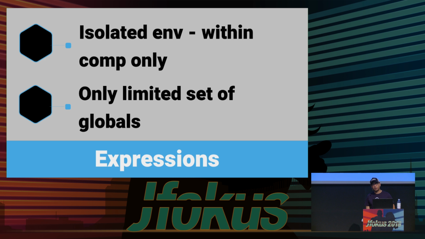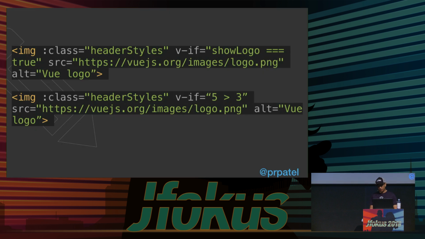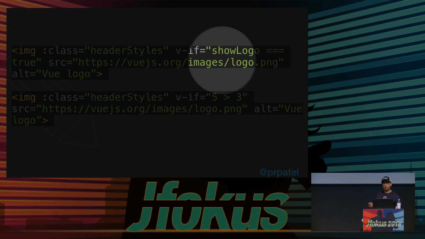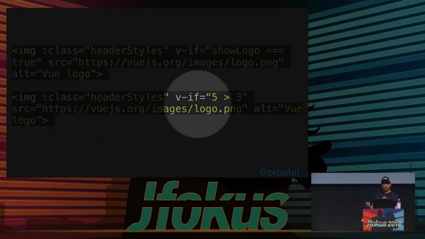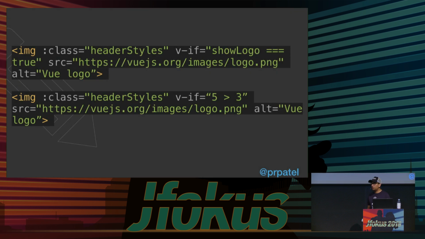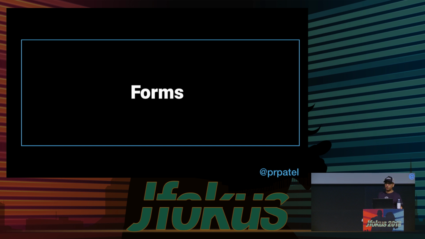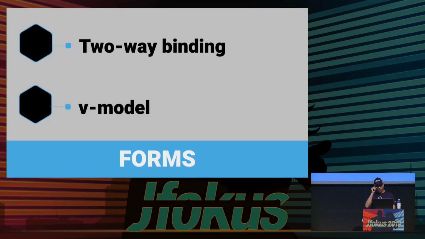Let's talk about expressions a little bit. So expressions are something that you can run inside of a Vue template, right? So we've already seen a few expressions. Show logo equals true, and v-if 5 is greater than 3, et cetera, right? And we have access to a couple of different things in those expressions, but I don't want to go too much into that. I want to talk about forms a little bit, make sure we've covered everything.